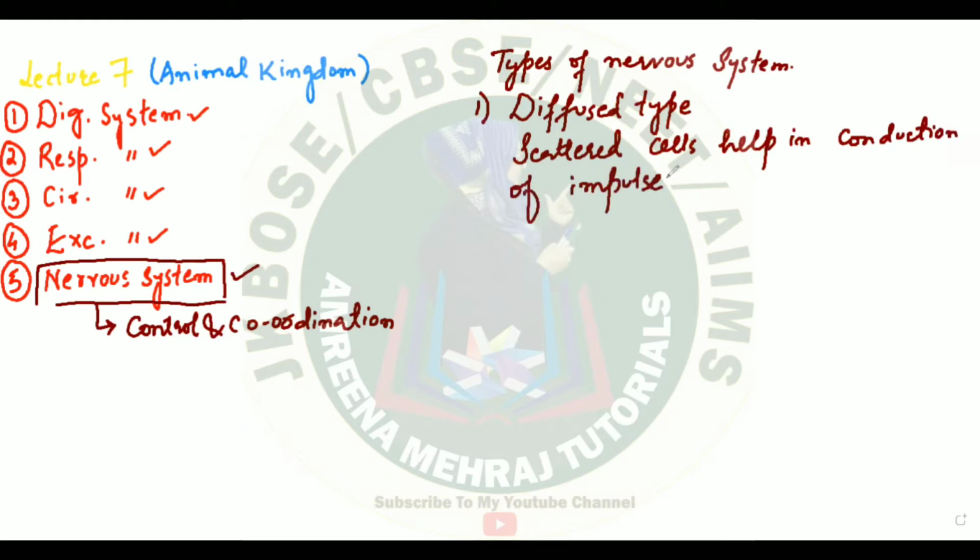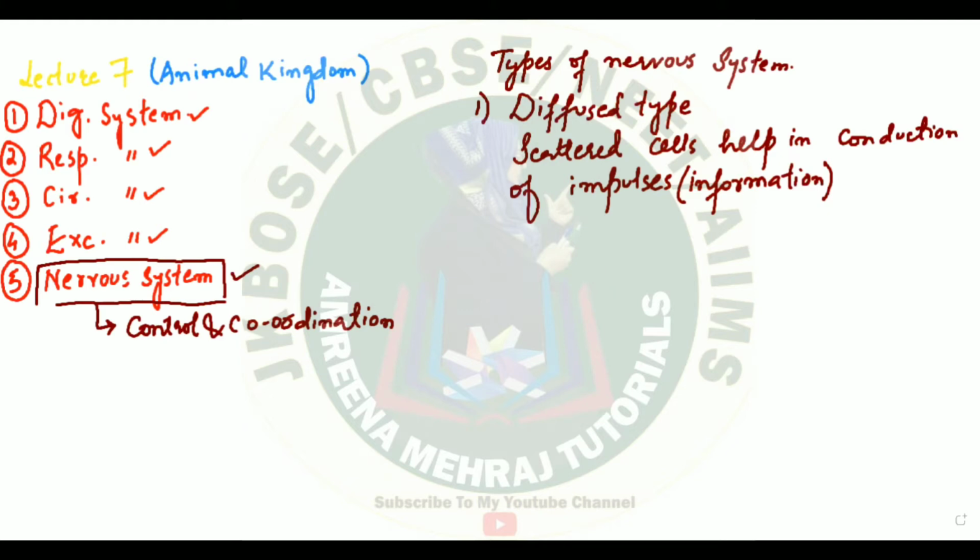These cells will be performing the job of conducting the impulses. Impulses here is basically the information which you want to carry from one region to another region of the body. Those impulses are carried with the help of scattered cells, and this type of nervous system is called diffused type of nervous system.